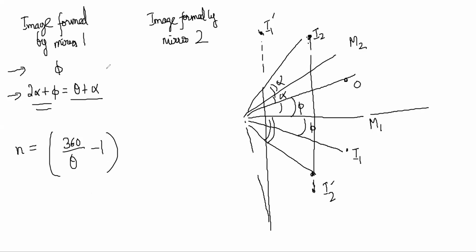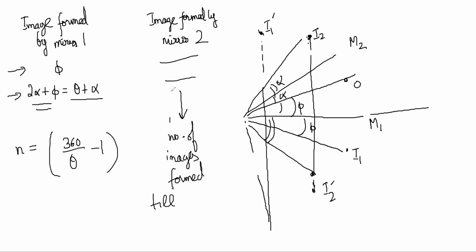Yeah. So what comes out is finally you will keep getting larger and larger angles, right? Like you are noticing that you will keep getting bigger and bigger angles here, right? So the images formed will be till you keep counting all of these till it is less than 180.